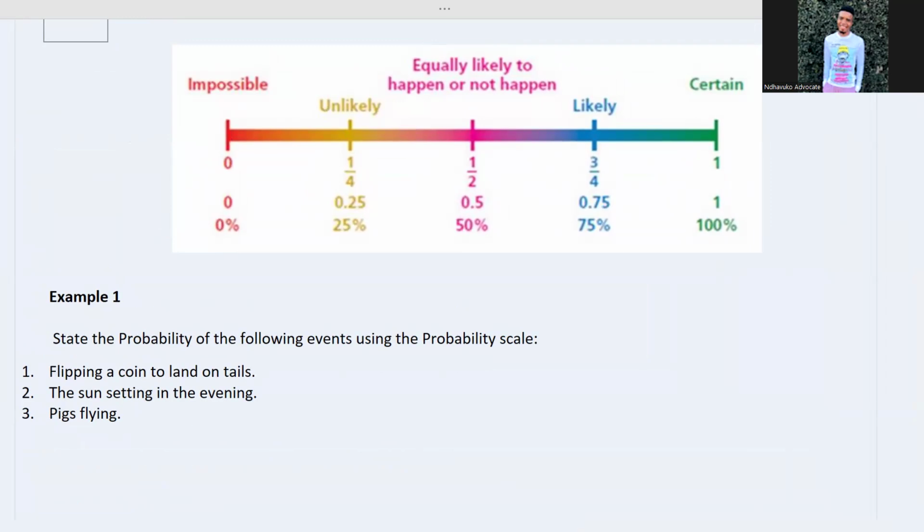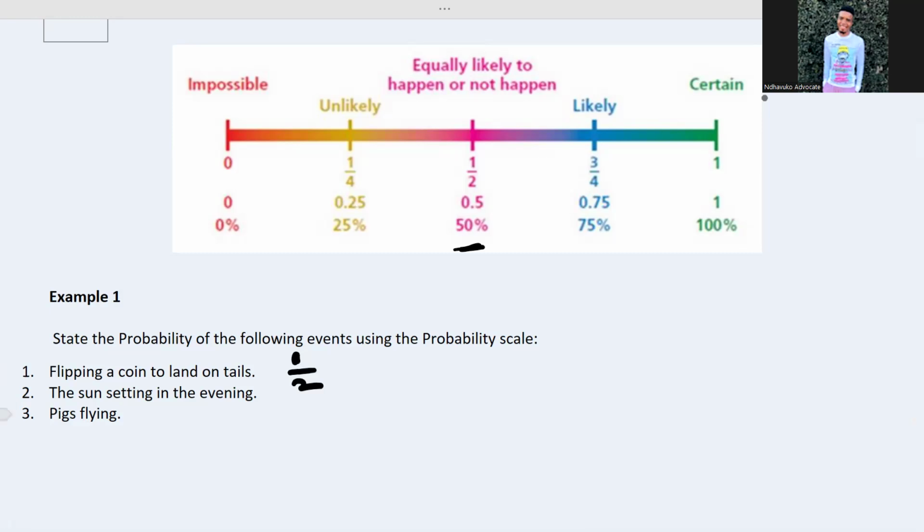You must know that the coin has only two possibilities. Either it is tail or it is head. So the chance of it happening is 50%. It's 1/2.